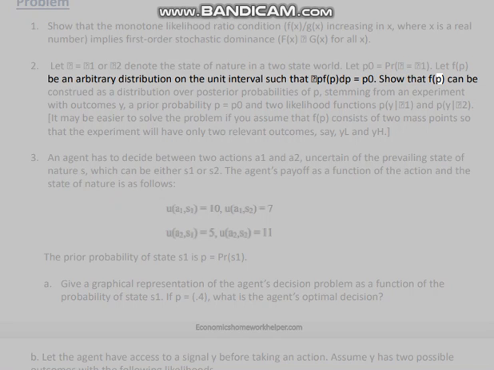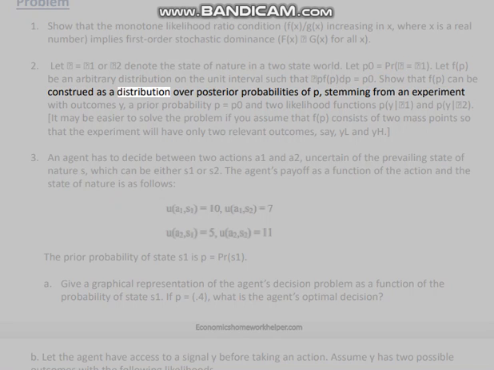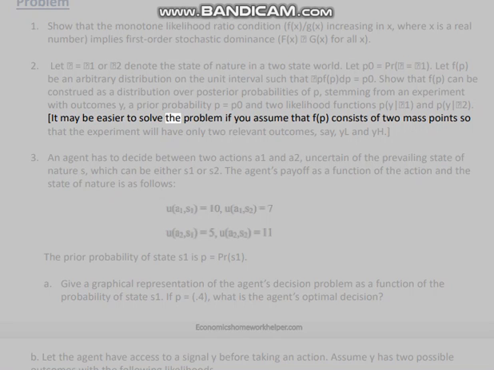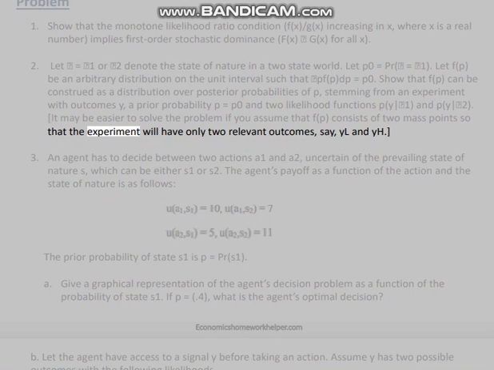Show that f(p) can be construed as a distribution over posterior probabilities of θ, stemming from an experiment with outcomes y, a prior probability p equals p0 and two likelihood functions. It may be easier to solve the problem if you assume that f(p) consists of two mass points so that the experiment will have only two relevant outcomes, say, yl and yh.